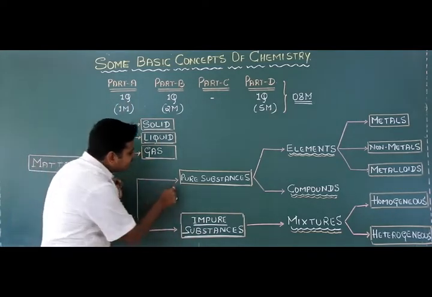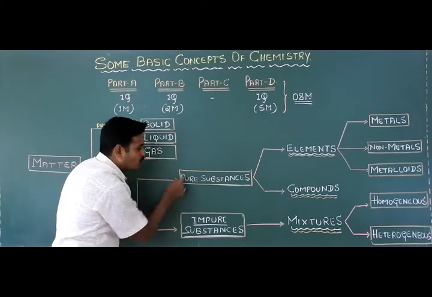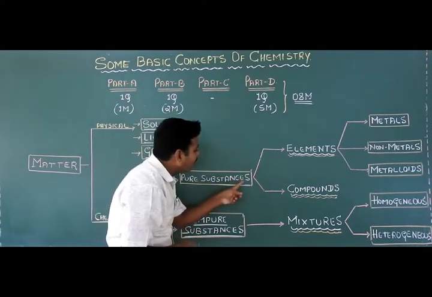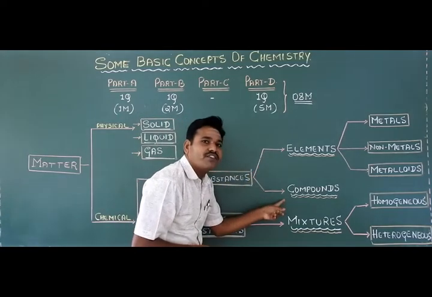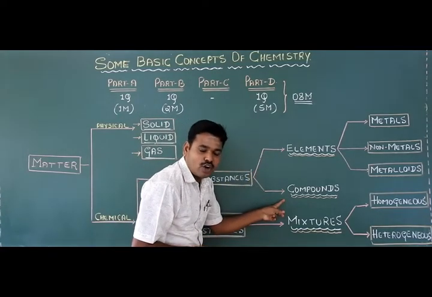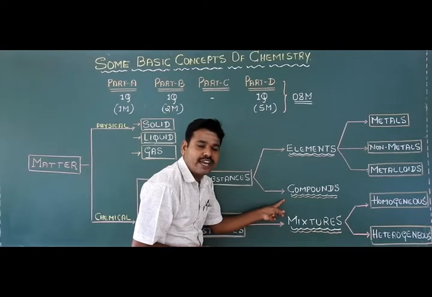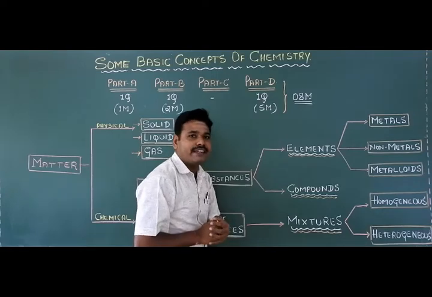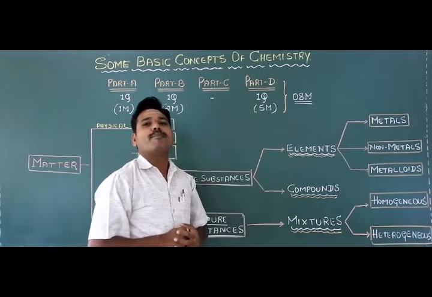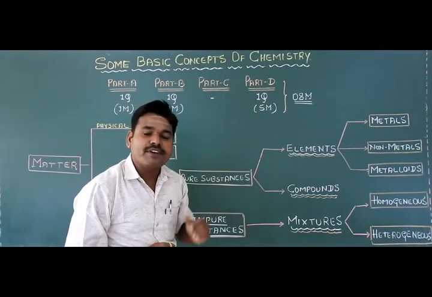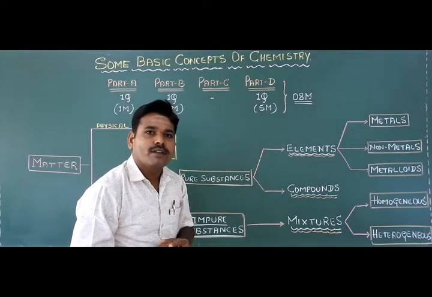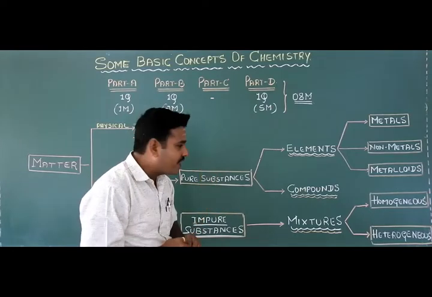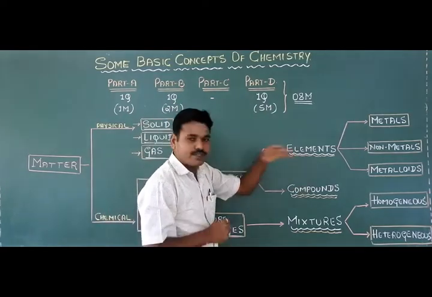And again, in case of pure substances, these pure substances are further classified into two different categories. How many types of pure substances, students? So two different categories. The first one is called an element and the second one is called a compound. So these two come under pure substances, students. So the pure substances are further classified into elements and compounds.